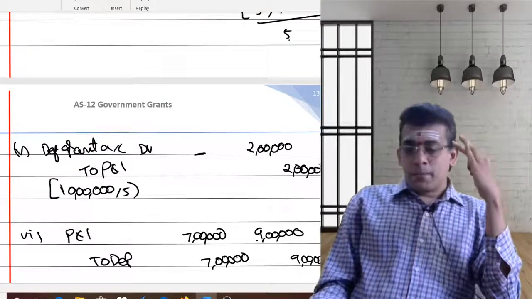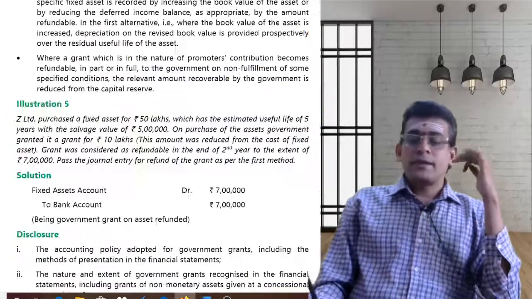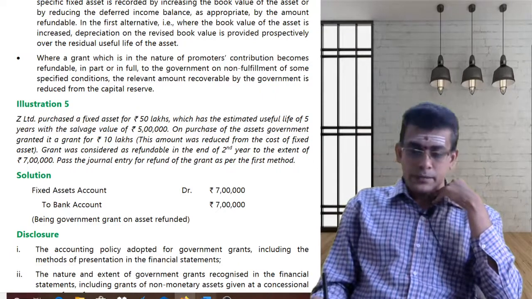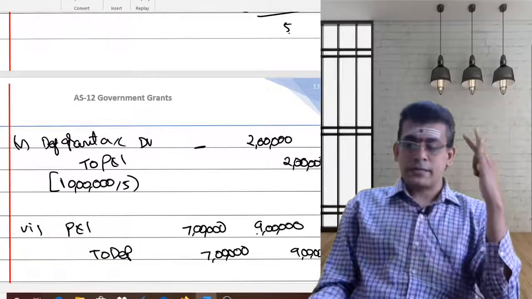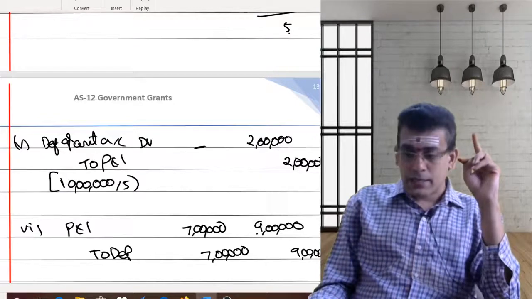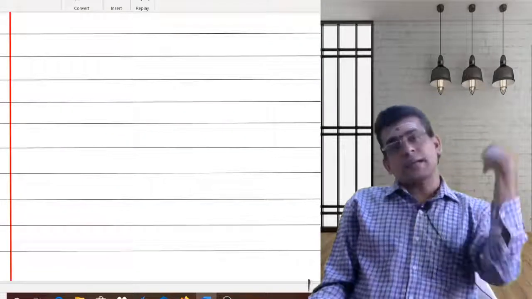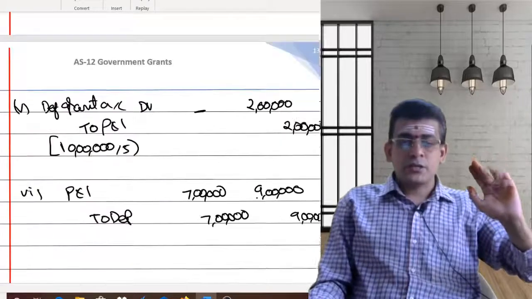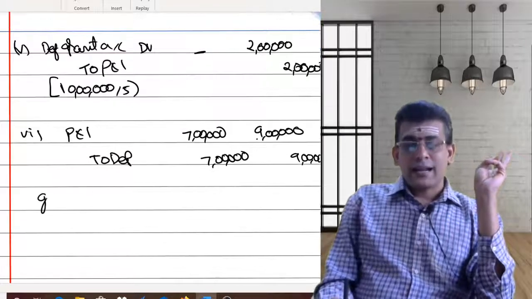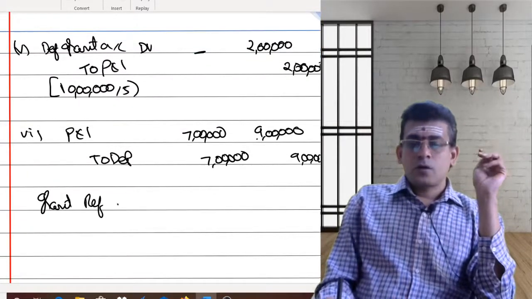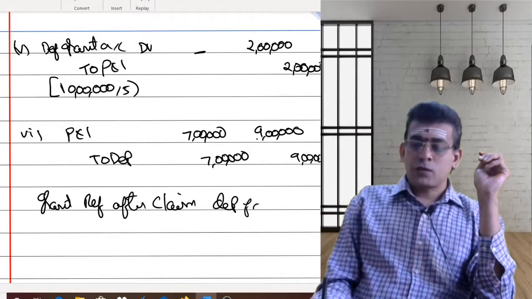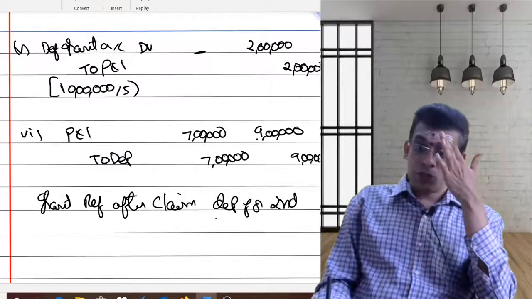Now, the important element in this problem is the refund. The grant was considered refundable at the end of the second year. As nothing is mentioned, I am taking an assumption: the grant is refunded after claiming depreciation for the second year. That's the assumption which I am considering.